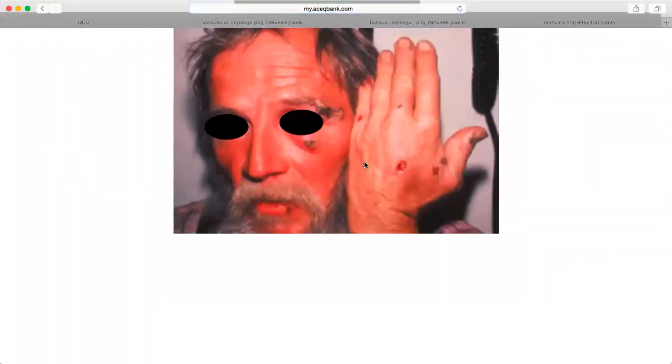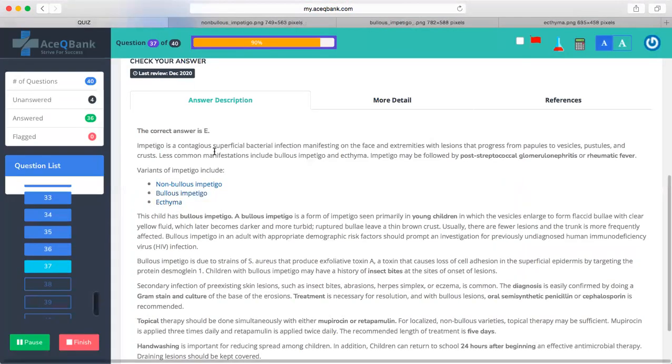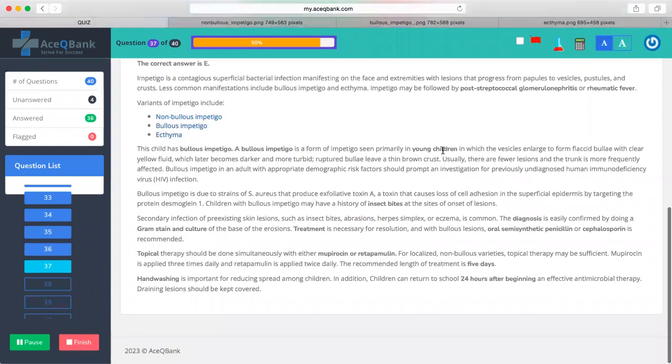This one is ecthyma. Okay. This is a very nice picture. You can see how they look like. Okay. Then they said this is all the young children having this insect bite. So what you are going to do is basically start with the Gram stain and culture. Then for the treatment, oral semi-synthetic penicillin or cephalosporin is recommended. Topical is basically mupirocin or retapamulin. So mupirocin is applied 3 times a day and retapamulin is applied twice. The recommended length of the treatment is 5 days.